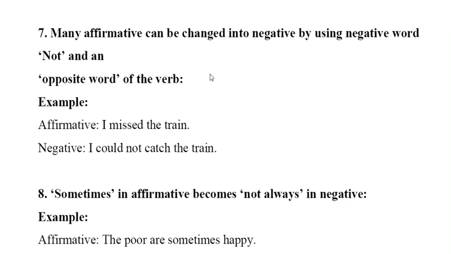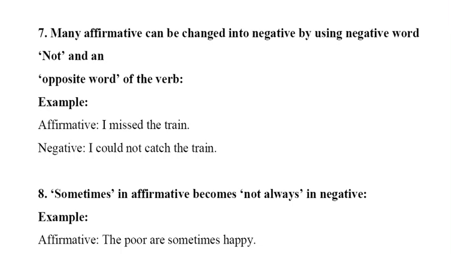Then it says many affirmatives can be changed into negative by using the negative word not and the opposite word of the verb. Like: I missed the train. It could be: I could not catch the train. So just adding the negative word not and the opposite word. I missed the train; it would be: I could not catch the train. So you are just taking not and the opposite of the word.